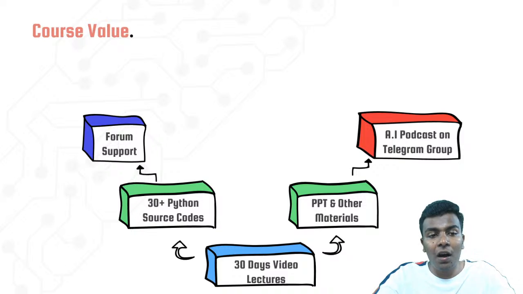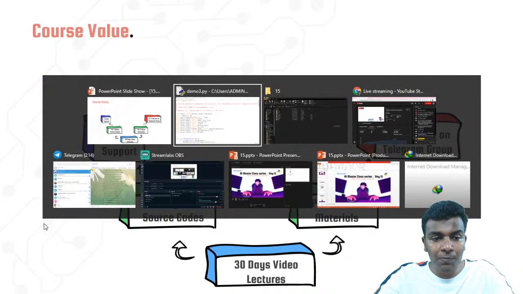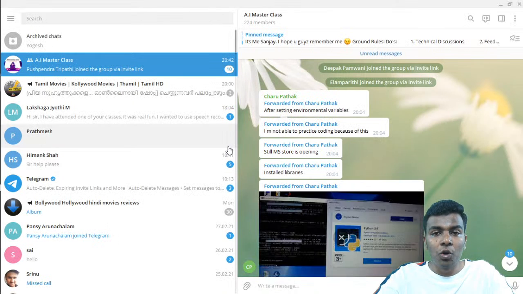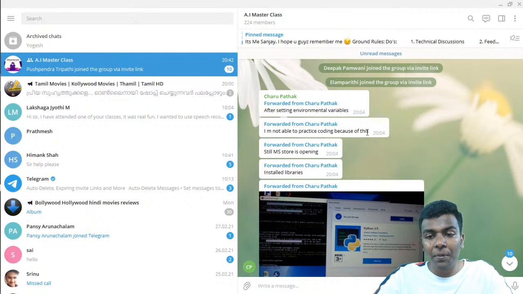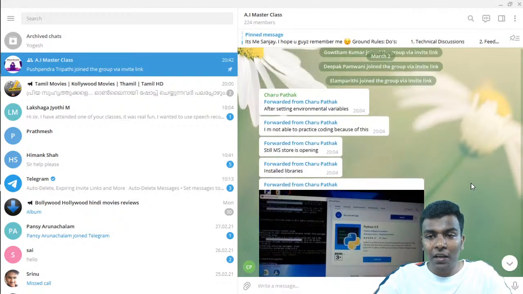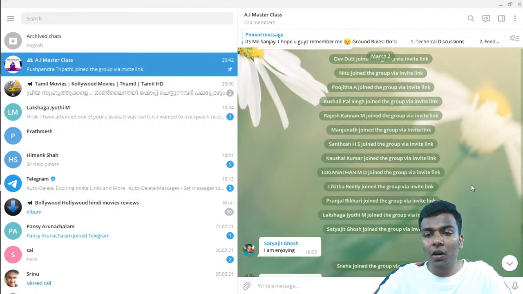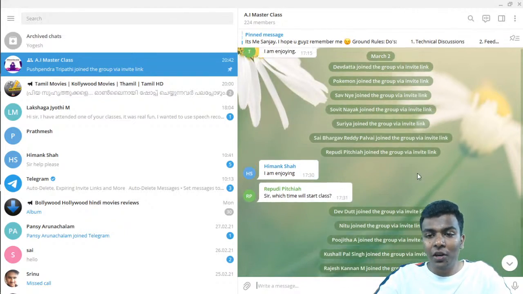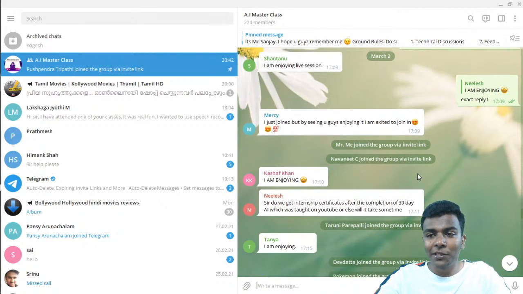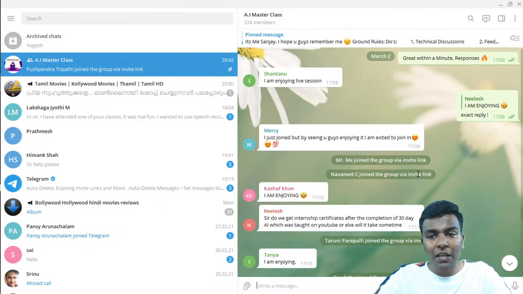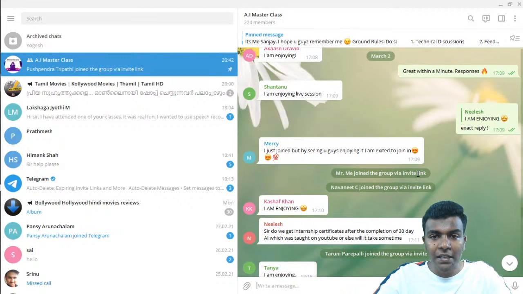So even today, we have got a lot of response from the Telegram group. Up to now only 224 members, but still a lot of participants are getting added here. If you are seeing here, a lot of engagement is going on now. I just asked them to post "I'm enjoying," and they are giving their replies, and doubts have been cleared in this group.